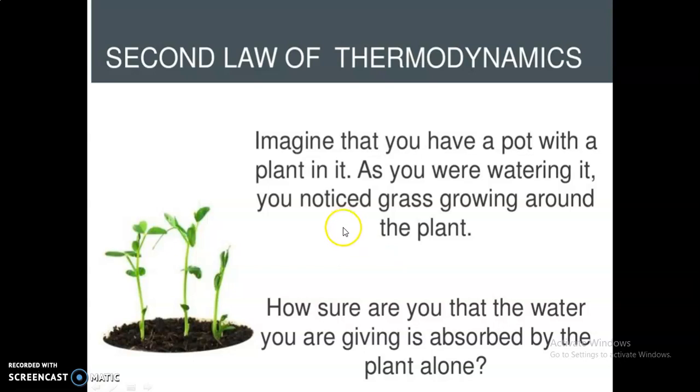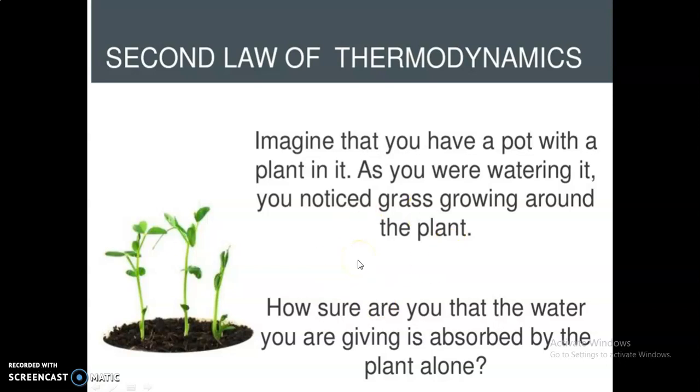Imagine that you have a pot with a plant in it. As you are watering it, you notice grass growing around the plant. So how sure are you that the water you are giving is absorbed by the plant alone? I hope you understand this example.